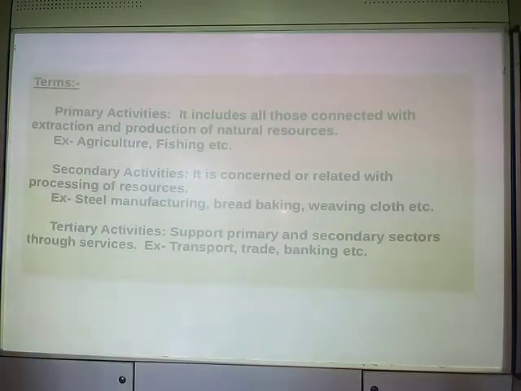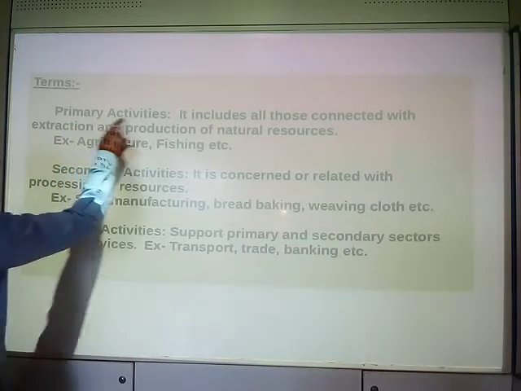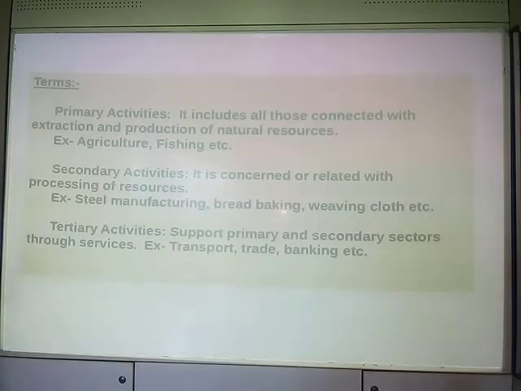Let's begin with some important terms, and these are very important that we need to understand. The first term is primary activities. You have to understand what is primary activity, secondary activity, and tertiary activity, okay?